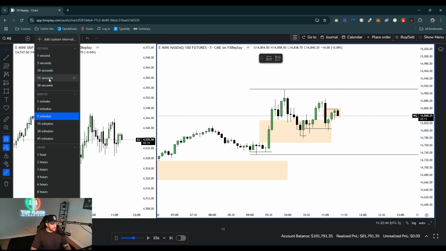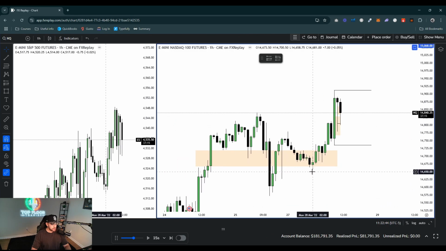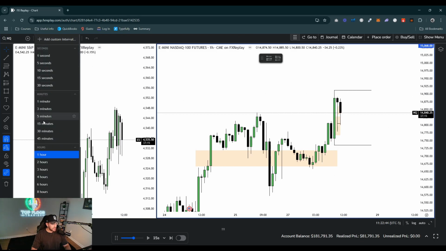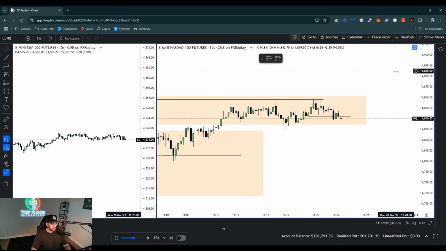So let's go back to the 15-second here. Actually, let me go back to the 1 hour here and just check something. So 2 a.m. did use a fair value gap again to sponsor. Okay, so that's good. I wouldn't even expect price to get down here, but I'm looking at this 9 a.m. range. So I'm wanting either the high or the low to get swept here. All right, so let's go to the 15-second.